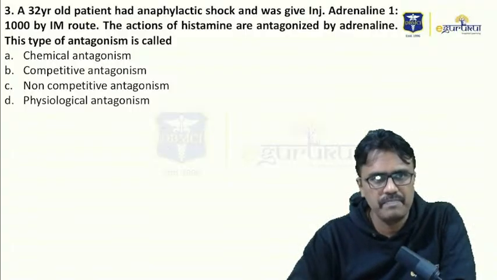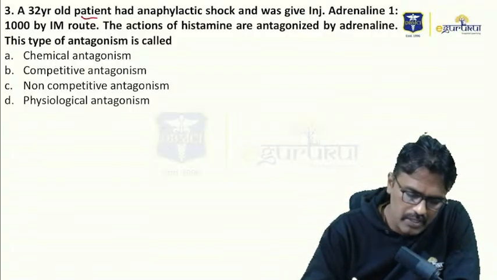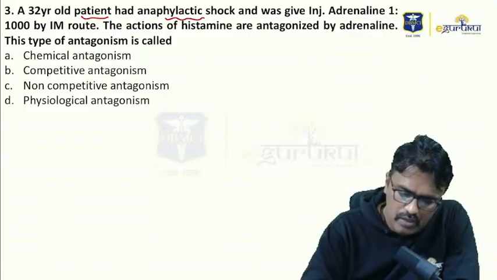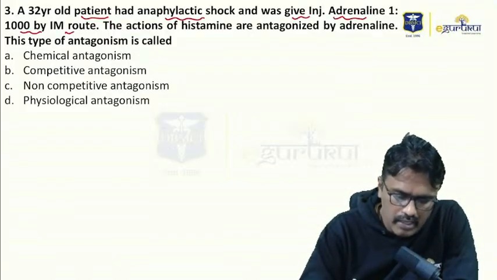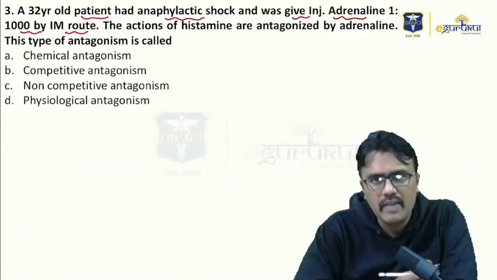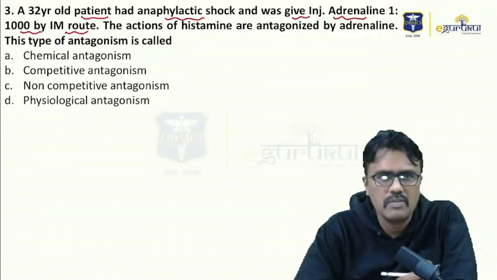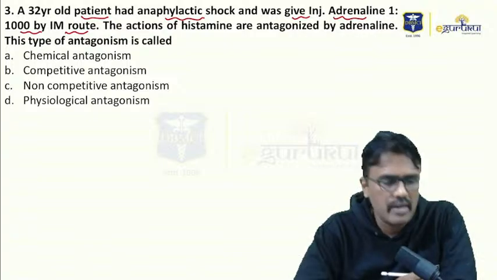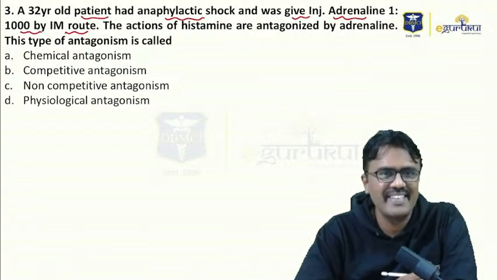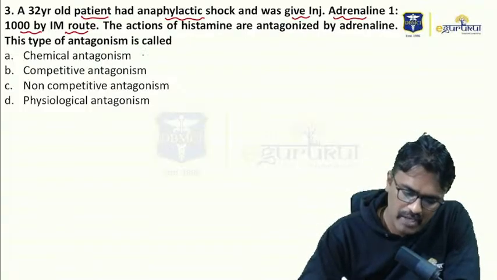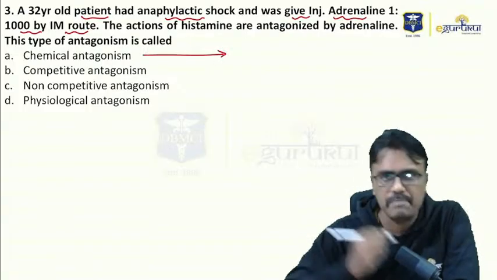Third question. A 32-year-old patient had anaphylactic shock and was given adrenaline 1 in 1000 by IM route. The actions of histamine are antagonized by adrenaline. This type of antagonism is called? What is that antagonism called as? Chemical antagonism. What is the meaning of chemical antagonism?